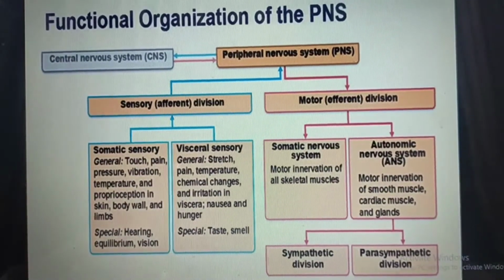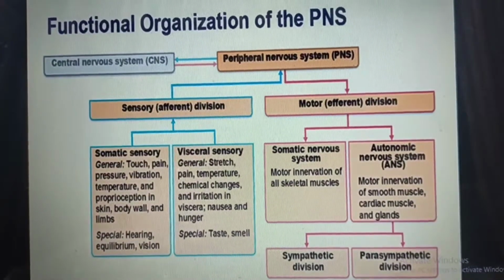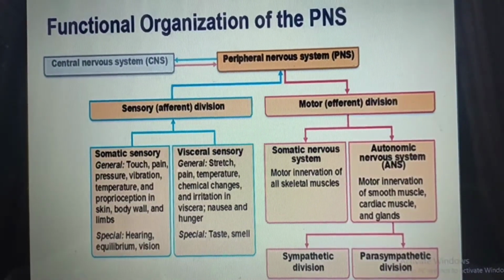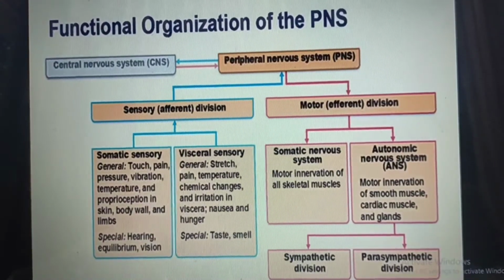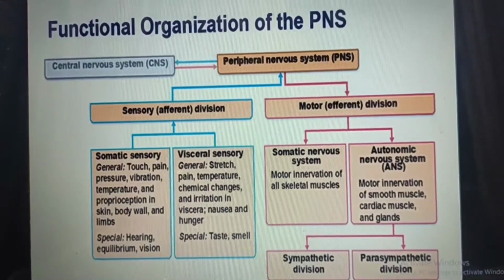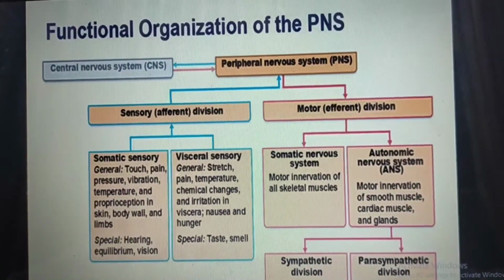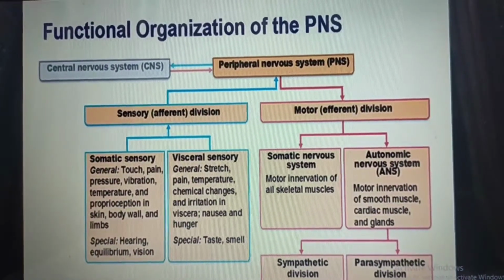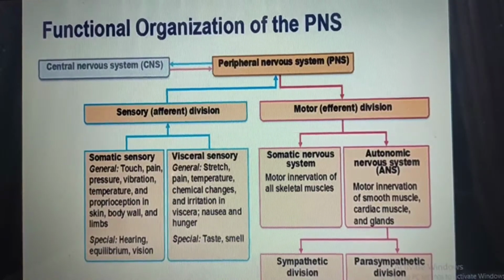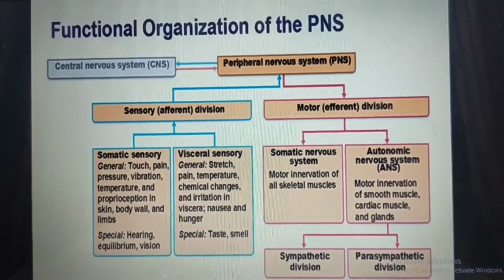In the visceral sensory division, there is the general visceral sensory, which includes stretch, pain, temperature, chemical changes and irritation in viscera. Nausea and hunger are included. And in special sensation, taste and smell are included. And the motor division, which is also called the efferent division, has the somatic nervous system and the autonomic nervous system, as we have seen before.